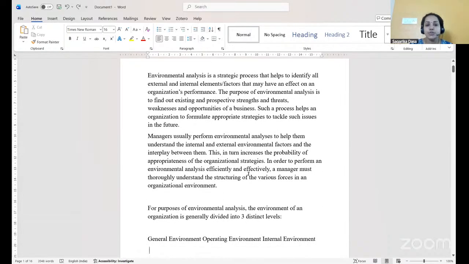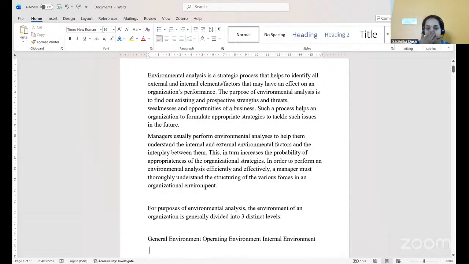Now, managers usually perform environmental analysis to help them understand the internal and external environmental factors and the interplay between them. So, here managers do this environmental analysis to understand the internal factors and the external factors. In order to perform an environmental analysis efficiently and effectively, a manager must thoroughly understand the structuring of various forces in an organizational environment.